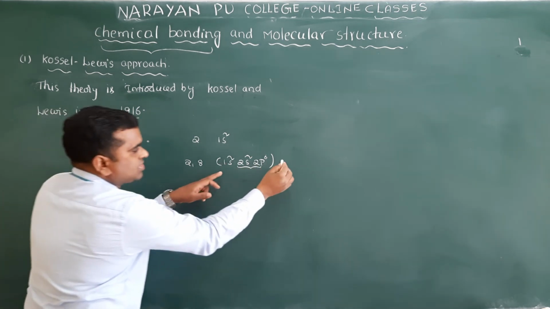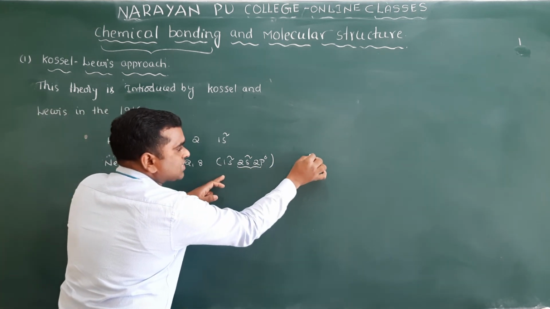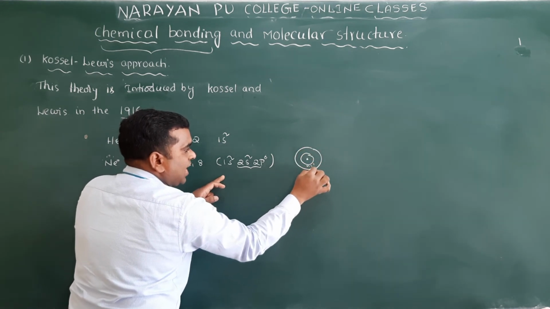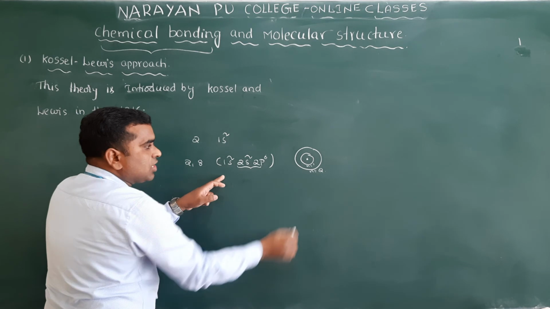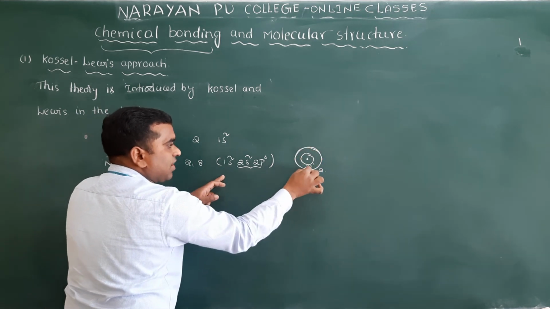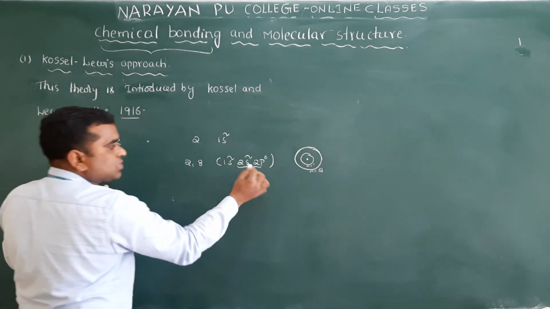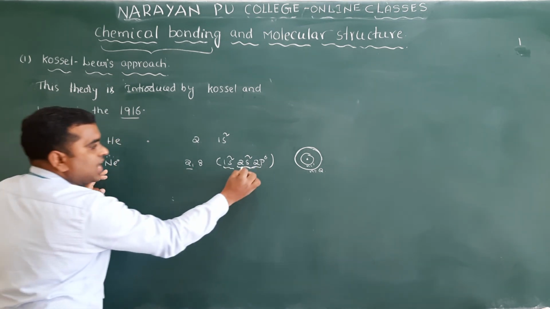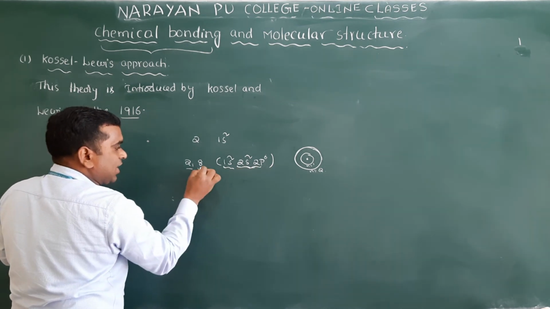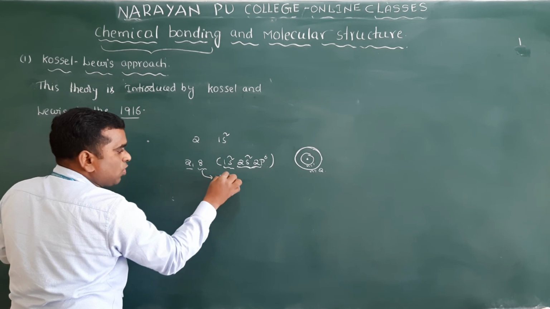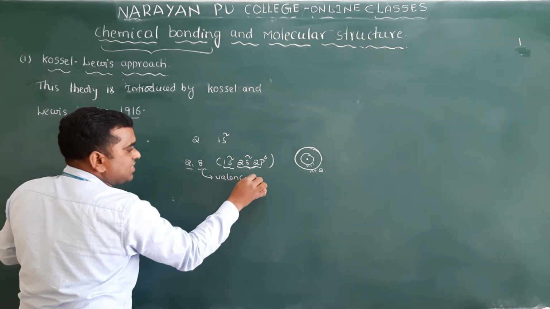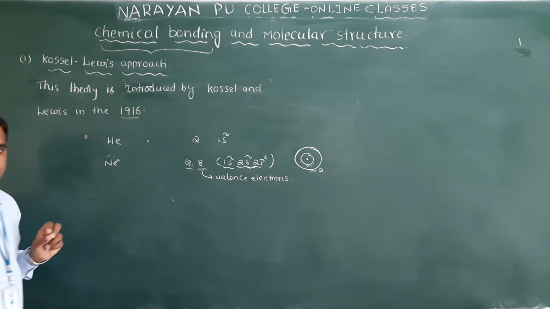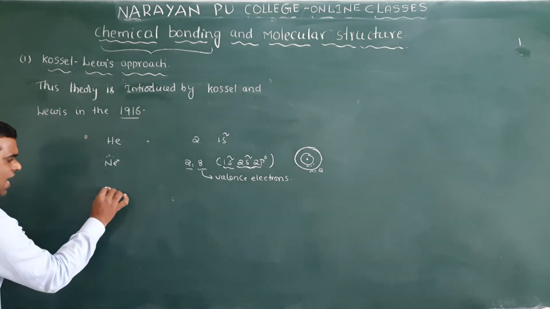See, this is the nucleus, this is the first shell with n equal to 1, and this is the second shell with n equal to 2. This is the outermost shell for neon. The inner shell has 2 electrons and the outermost shell has 8 electrons, and these electrons we call valence electrons.